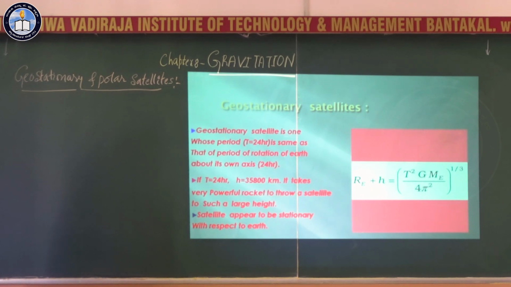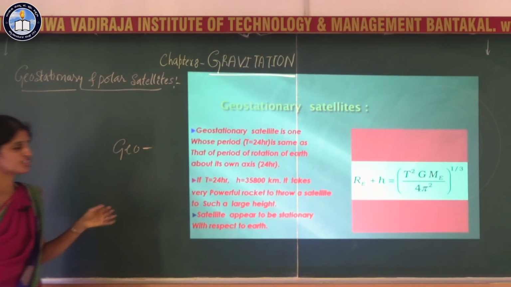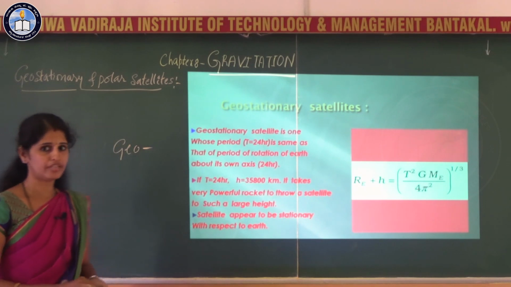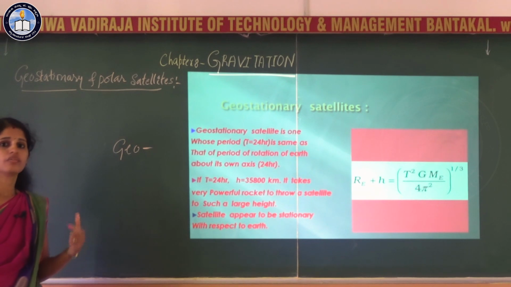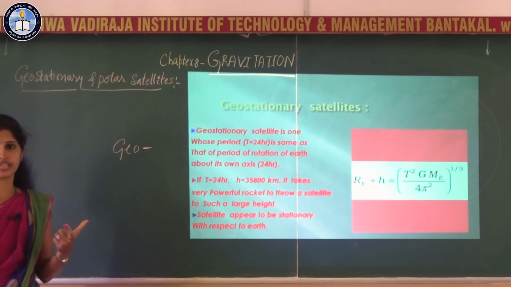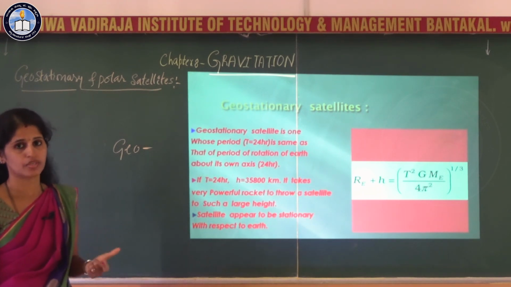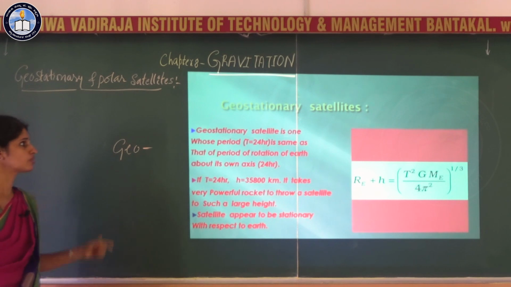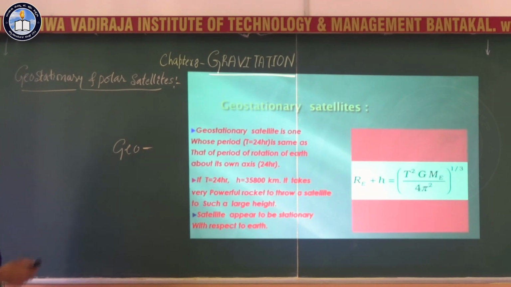Now let us see one by one what a geostationary satellite is. As its name tells, geo refers to the Earth and stationary means constant. When we observe from the Earth, this satellite is observed as stationary. So, with respect to Earth, these satellites are considered to be at a constant position. Such a satellite is called a geostationary satellite.